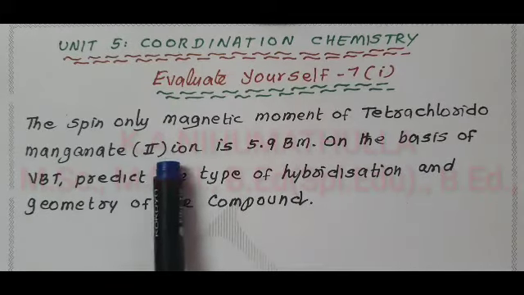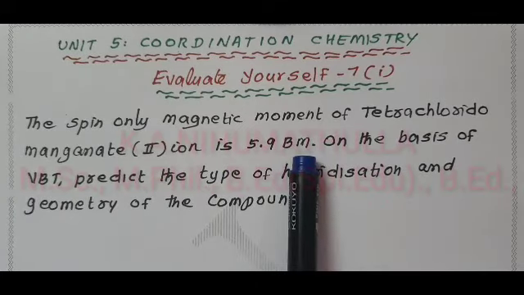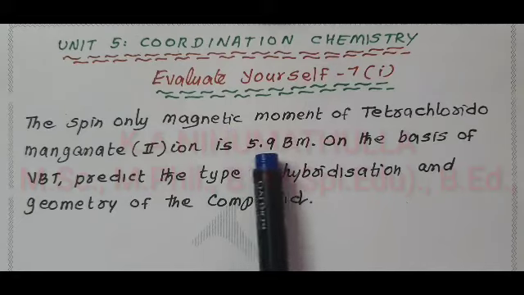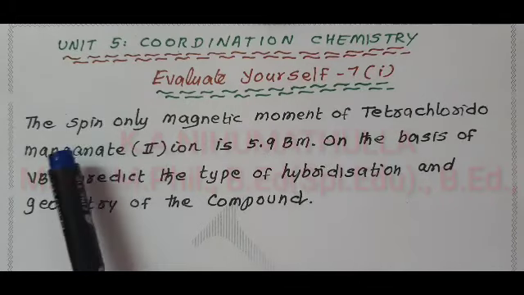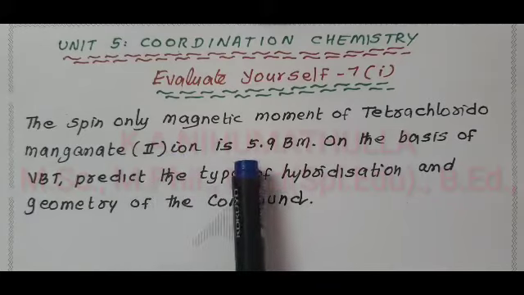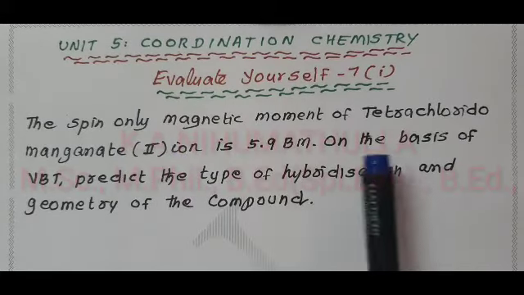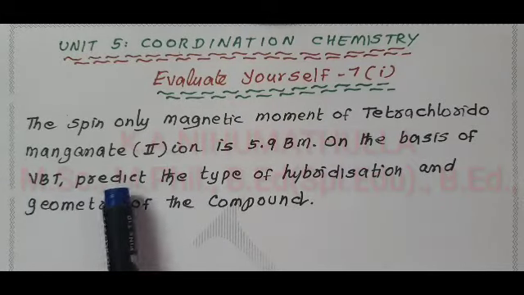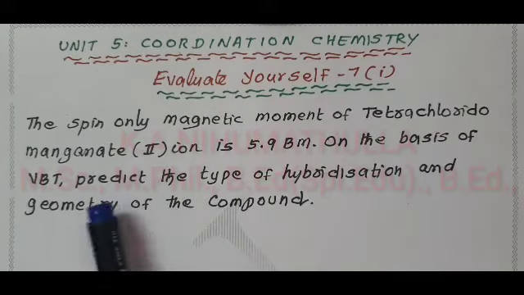The spin only magnetic moment of tetrachloridomanganate(II) ion is 5.9 Bohr magneton. From the magnetic moment value 5.9 Bohr magneton, we come to the conclusion that this ion contains 5 unpaired electrons. On the basis of valence bond theory, predict the type of hybridization and geometry.